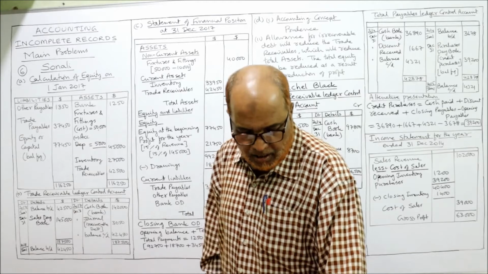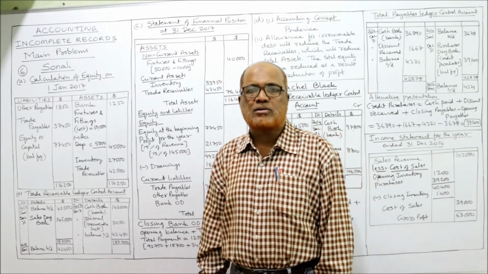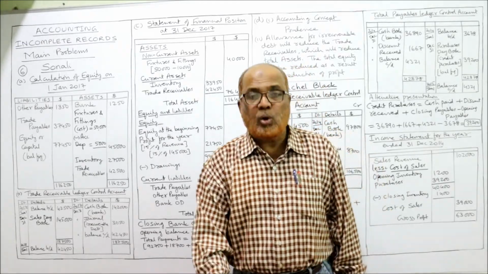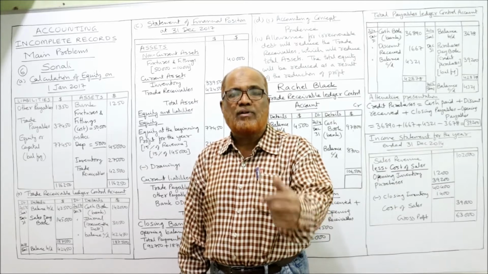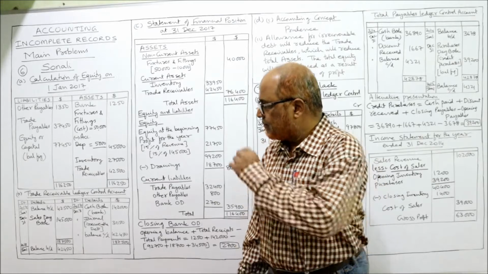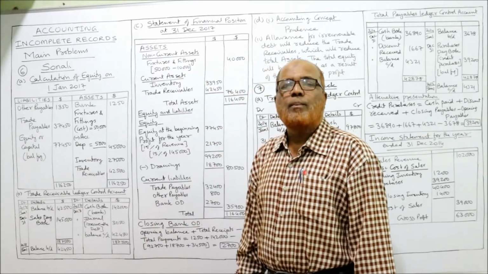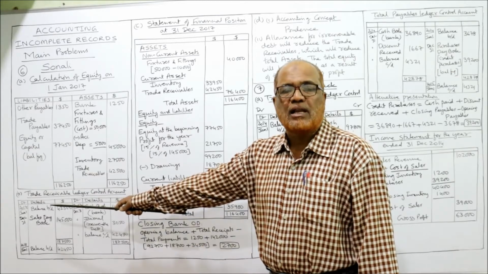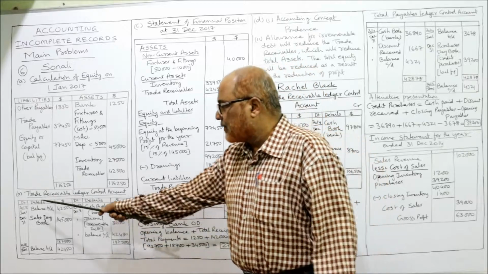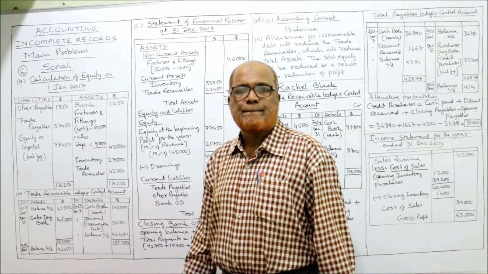A bit completed. Now the B bit is asking you to make the trade receivables account. Opening trade receivable is given as 42,500, but closing trade receivable is not given. So we have to find out the closing trade receivable. In the trade receivables ledger control account, first of all, the opening balance will be taken on the debit side. In the last 5 problems I have explained this. Trade receivable account, debit side, balance brought down 42,500. This is the opening balance.